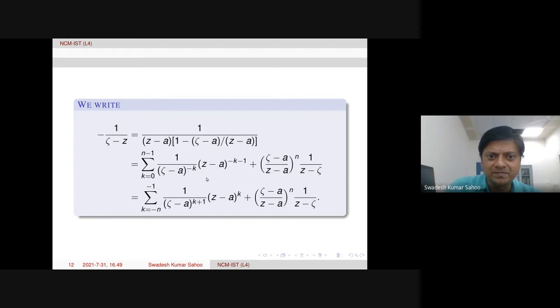So if you rewrite this sum, k equal to minus n to minus 1, then 1 over (zeta minus a) to the power k plus 1, times (z minus a) to the power k will come. Just rewriting and simplifying to this form, this sum. Then the right hand side, whatever was there, is as it is.